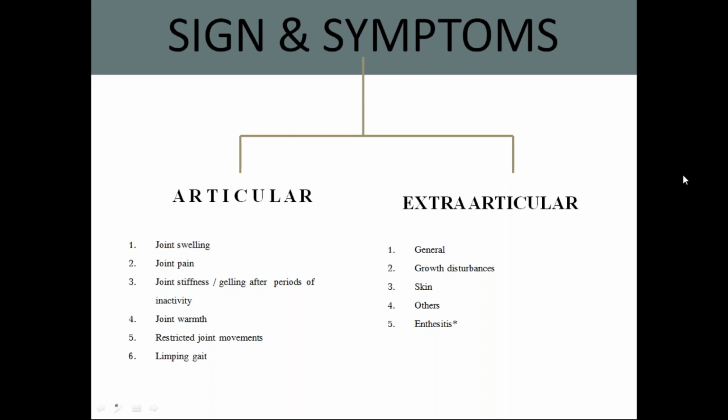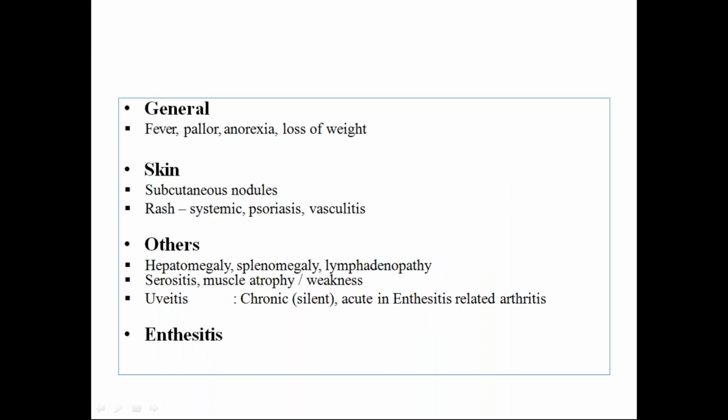Extra-articular manifestations like fatigue, malaise, fever, rash could be there in this particular entity along with your articular features. General things like fever, pallor, anorexia, loss of weight. Even we find some skin abnormalities like subcutaneous nodules.